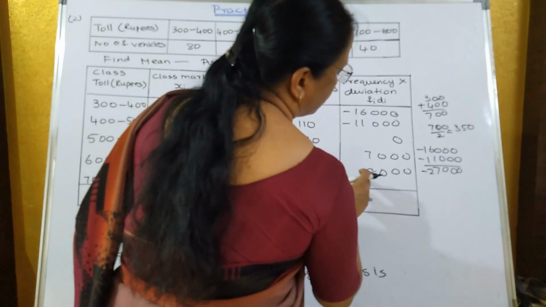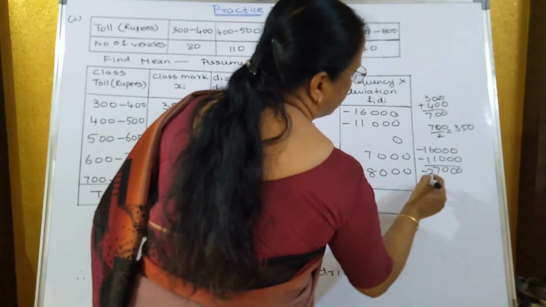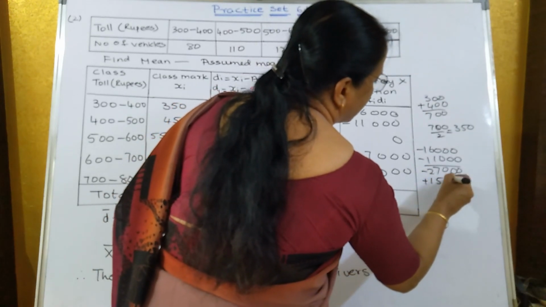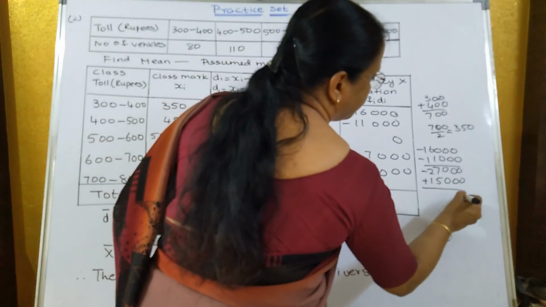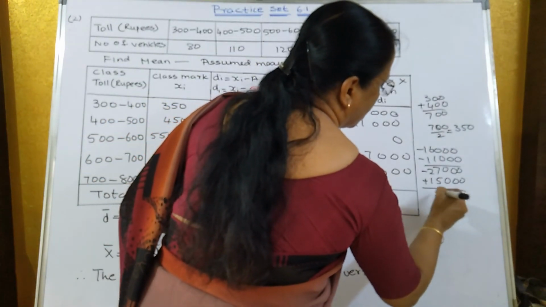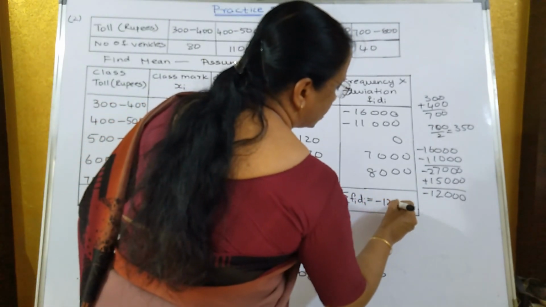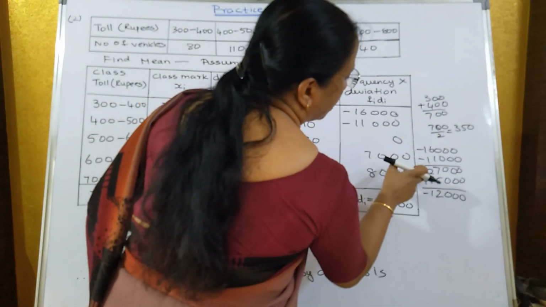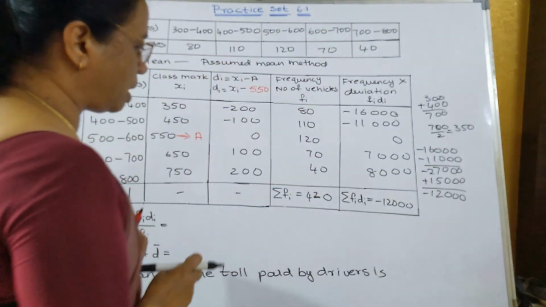And 7,000 plus 8,000 is how much? 15,000. Now since one is plus 15,000 and the other one is negative, you have to subtract both of them. So you'll get minus 12,000. Why minus 12,000? Because the bigger number is 27,000, that is negative, so the answer will also be negative.